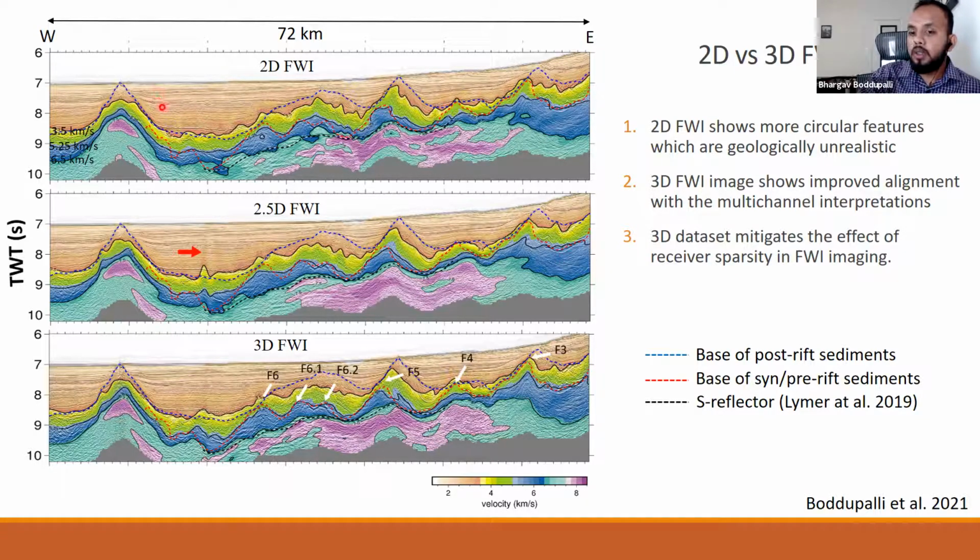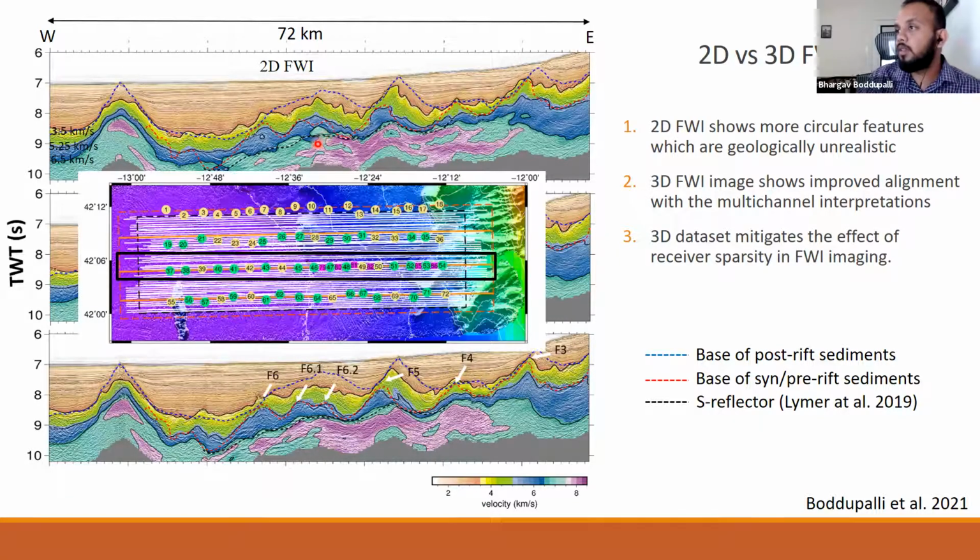But 2D wide-angle acquisitions using sparsely spaced OBSs are widely common in academia, yet they are not really used in FWI because of the problem of data sparsity that can lead to failure of the inversion. So in this case, we applied FWI to sparsely acquired data sets, partly a data set from the Galicia margin, and we tried to highlight the difference between 2D FWI and 3D FWI, and also 2.5D.